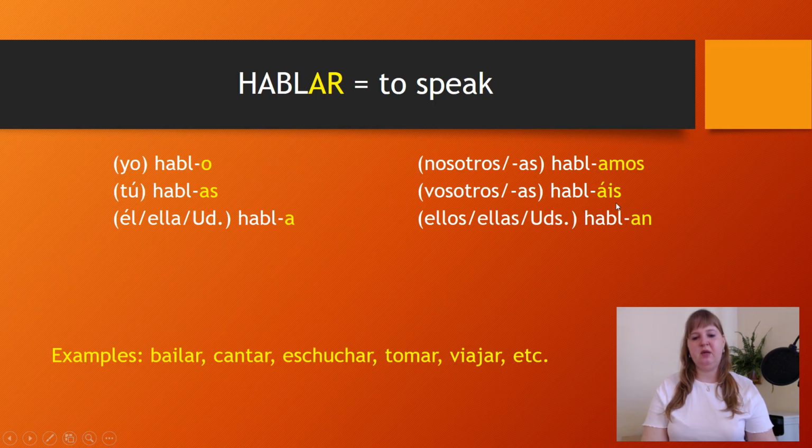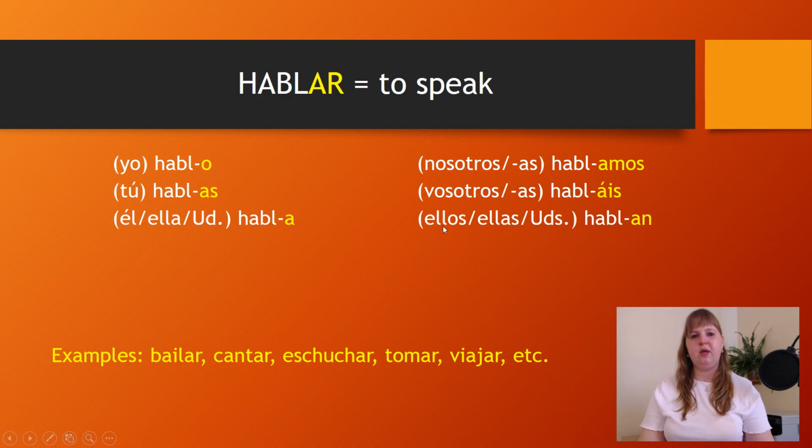Vosotros habláis means you all speak, and it is used in an informal context. It is used mainly in Spain. And vosotras habláis means also you all speak, and again it is used in an informal context. The personal pronoun vosotros is used again for males or mixed gender groups, and the personal pronoun vosotras is used only for females. And ellos hablan means they speak.